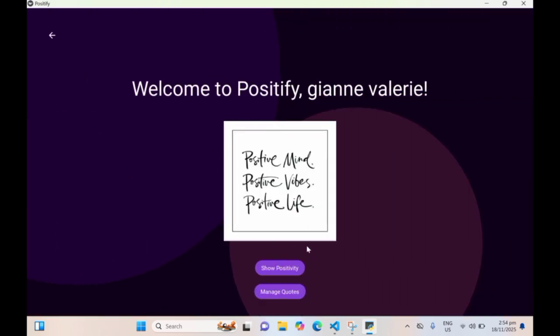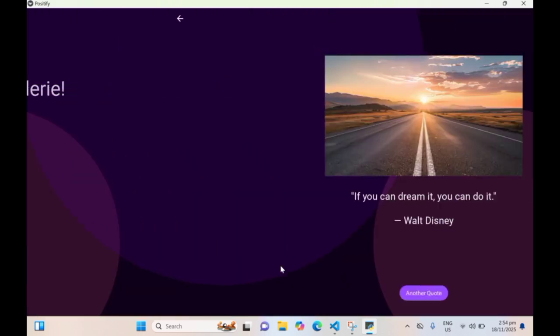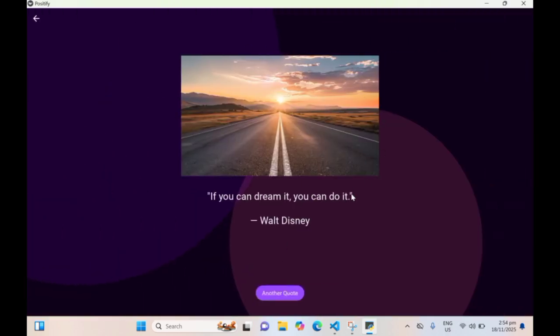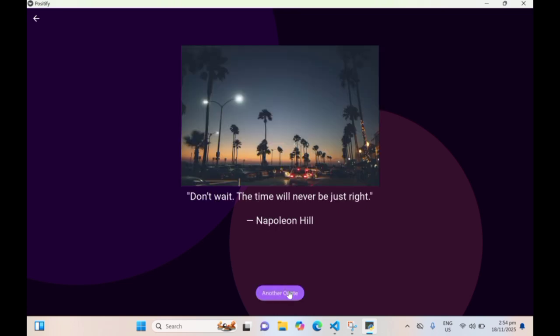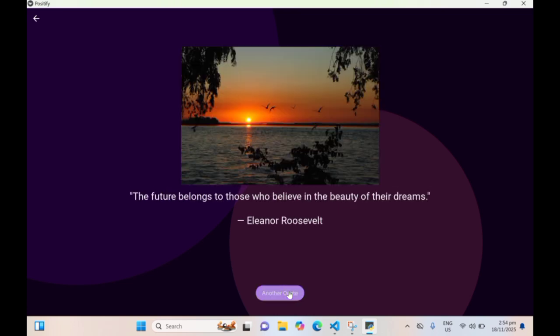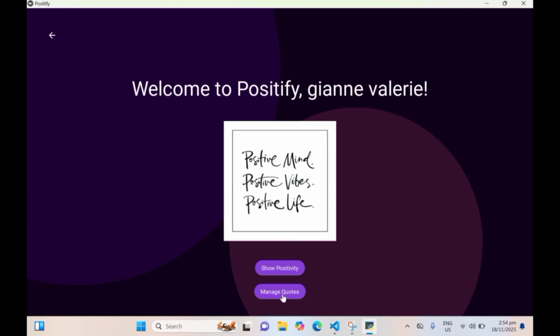On the main page, we have two options: Show Positivity and Manage Quotes. Let's explore Show Positivity first. Here, you will see the different inspirational quotes with pictures. If you want another quote, you can simply click again and it will show a new random quote. Now let's go back and open Manage Quotes.